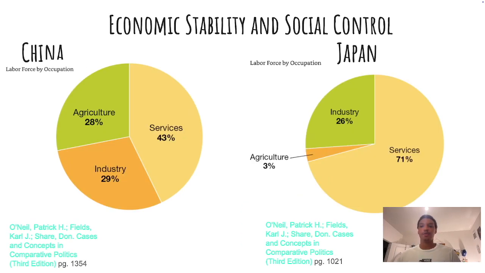The two charts pulled are from our book Cases in Comparative Politics, representing the labor force of the respective countries. One point on page 1360 of our book states that, although internal migration is not illegal, most rural Chinese who migrate to cities are unable to secure urban hukou or residency permits and therefore are excluded from the relatively more generous urban welfare system, showcasing a strong regulation of their social and economic sectors.